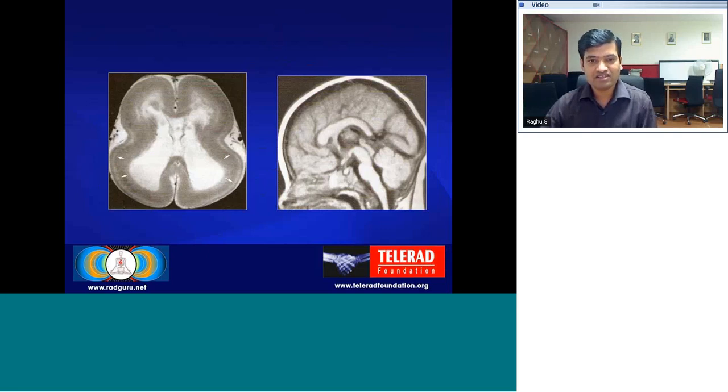You can see that there is a smooth brain with absent gyri and sulci formation, giving rise to the appearance of an H-shaped ventricle here. This is lissencephaly.